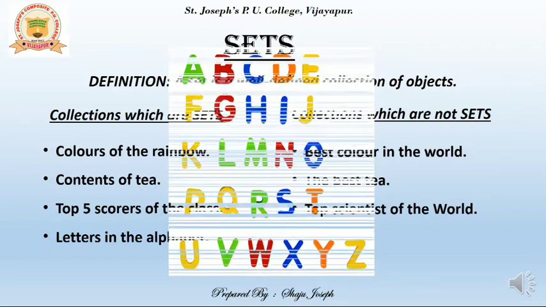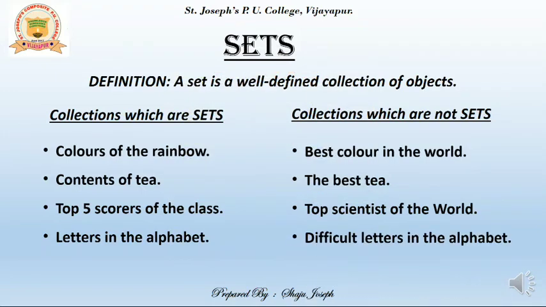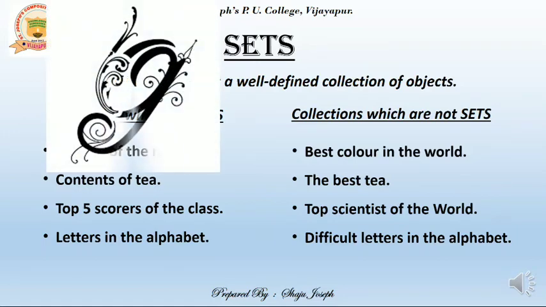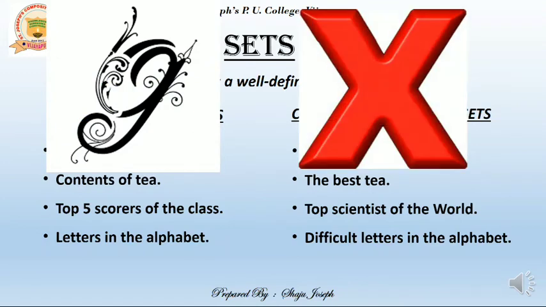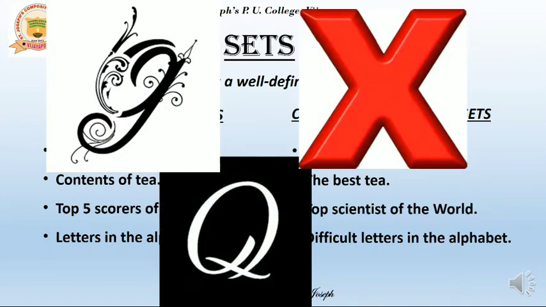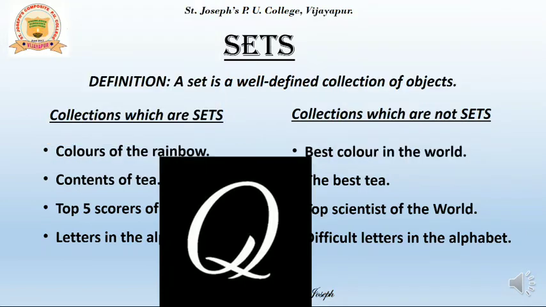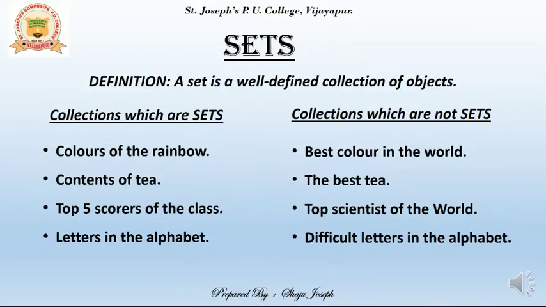That means this is a set because it is well defined. Whereas if I say, "Please give me examples of difficult letters in the alphabet," each one may come up with a different answer. Some may say it's G, some may say it's X, some may say it's Q. Maybe because it might be difficult to pronounce or write, or to find words starting with these letters. For different reasons, people may give me different answers. That means this is not a well-defined collection, and hence they are not sets.